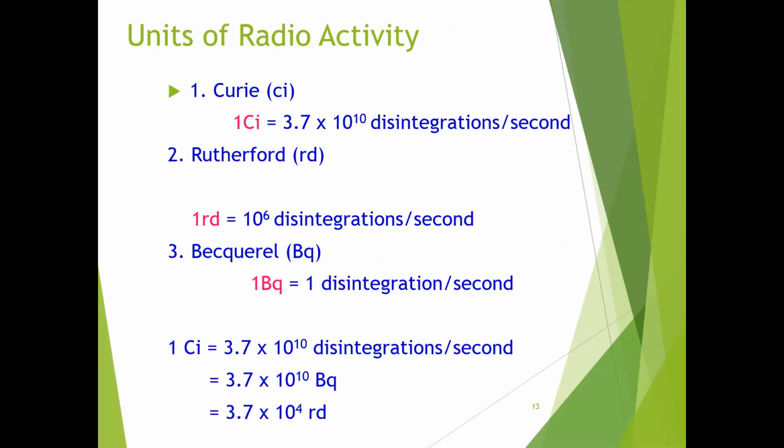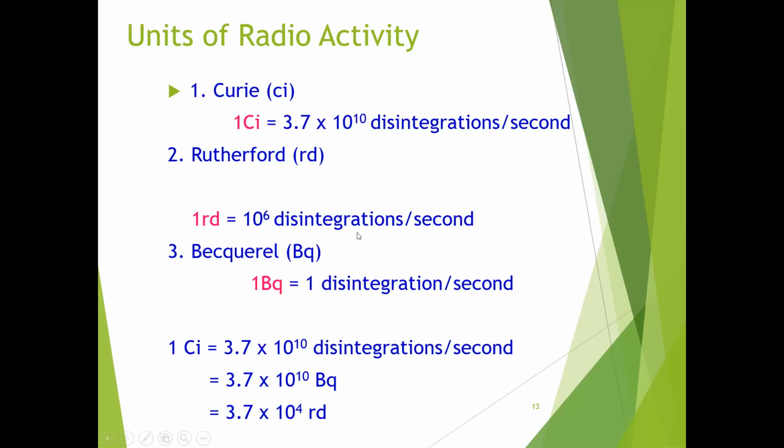Now we will discuss the units of radioactivity. The fundamental unit for radioactivity is the becquerel, that is 1 disintegration per second.